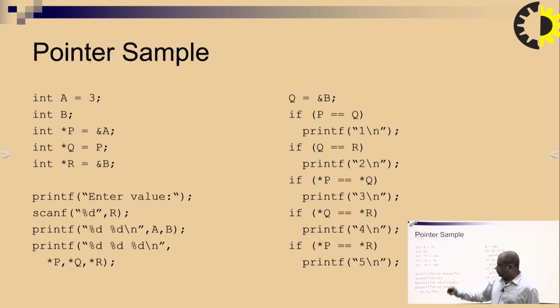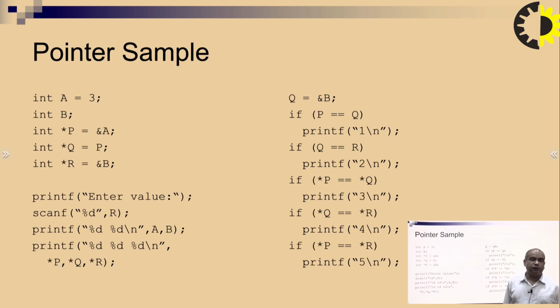Also printf star p percent d, a and b value will be printed. Next printf value of p, q and r, pointer variable will be different, will be printed. Next q equal to ampersand of b. If p equal to q, then what it will print?